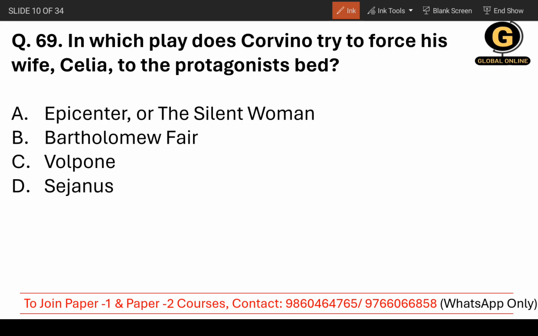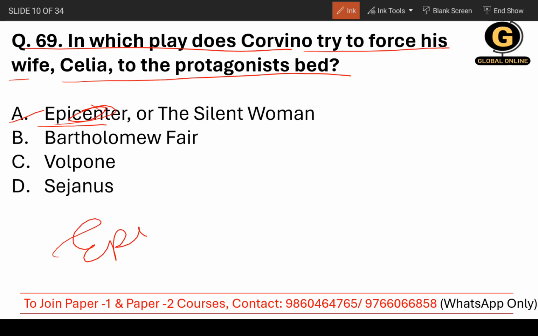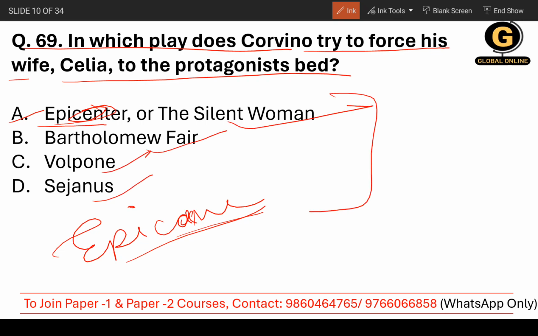In which play does Corvino try to force his wife Celia into the protagonist's bed? Now this is a very disgusting act, but still you need to answer. So the options are Epicoene, not epicenter. Let me tell you the spelling: E-P-I, then O-E attached to each other. Or The Silent Woman, or Bartholomew Fair, or Volpone, or Catiline. These are the works by Ben Jonson, of course.